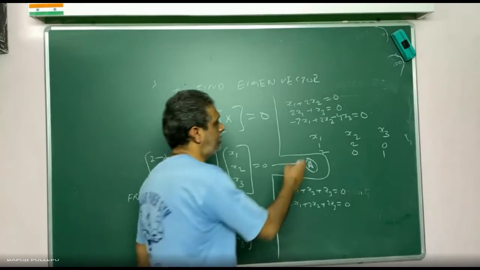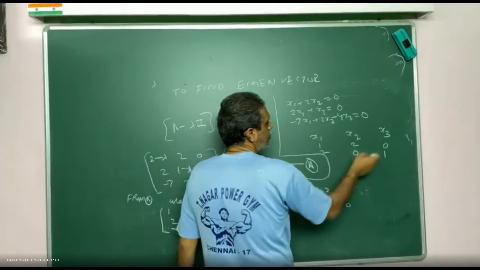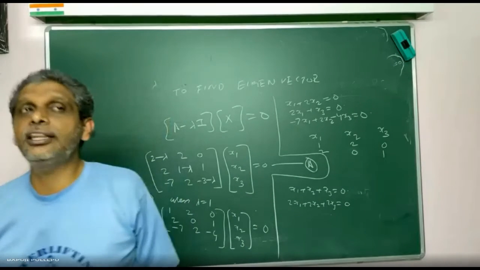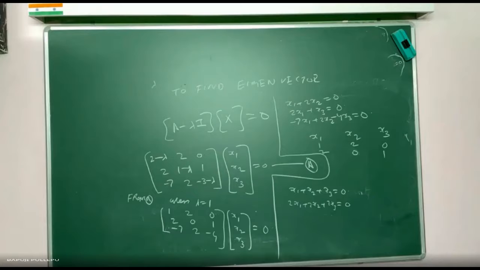Then you can write the coefficients: X1 coefficient, X2 coefficient, X3 coefficient. This is all the story of why I am doing this, to find the eigenvector. Sir, if both are the same, then what should we do? Don't take them. That is a different story. That I will tell you later, the day after tomorrow, don't worry. That is a different case. It will come.